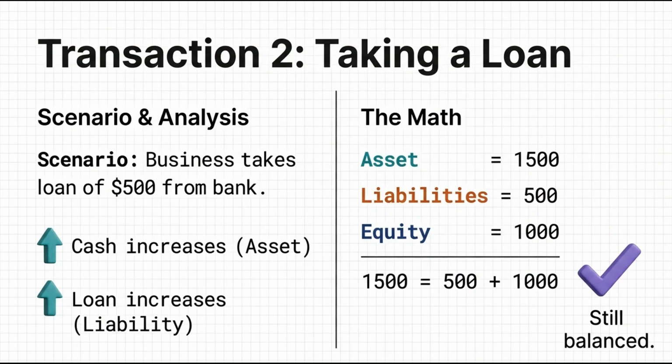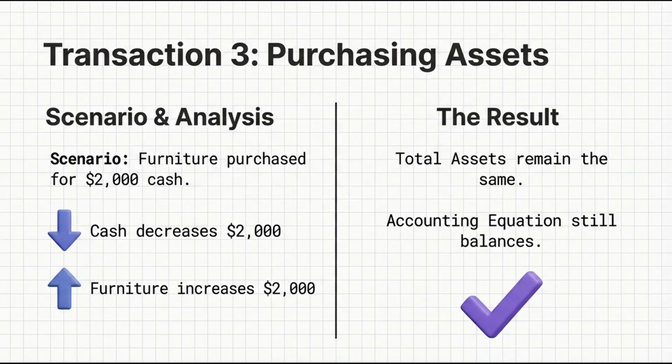Now let's look at transaction 3, that is purchasing assets. What if we use our cash to buy something else? Suppose we purchase furniture for $2,000 cash. Analysis. Our cash decreases by $2,000, but our furniture increases by $2,000.